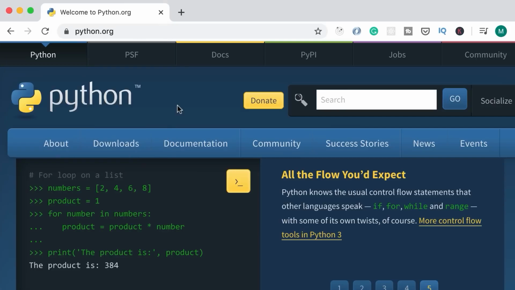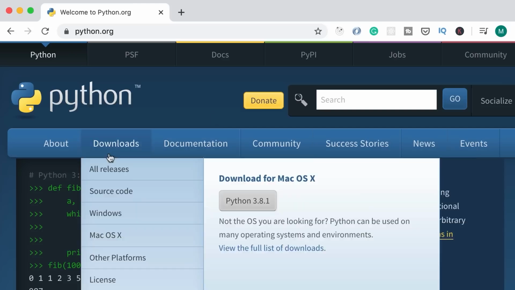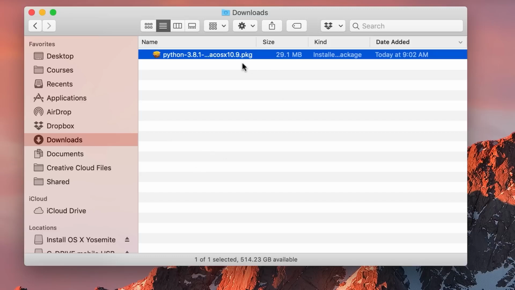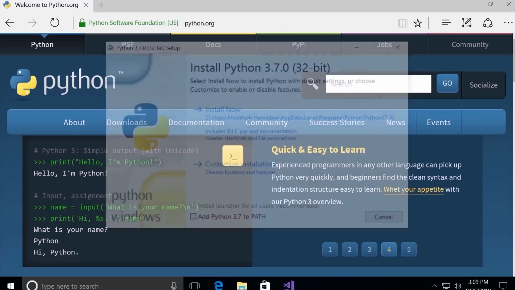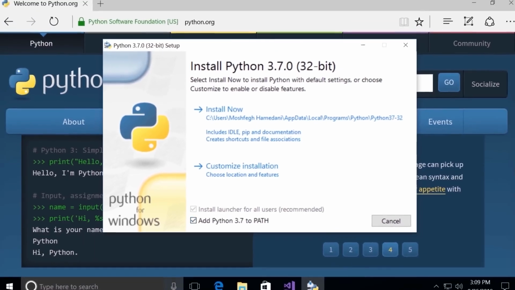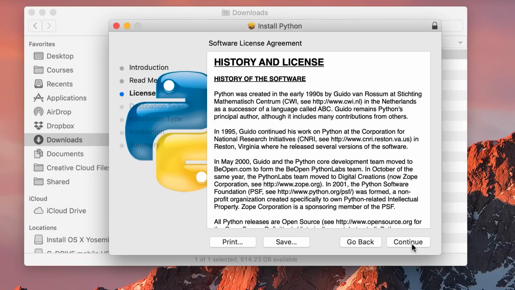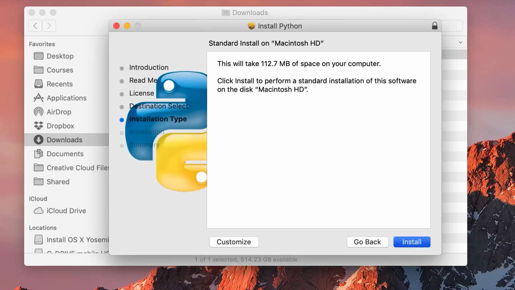All right, the first thing I want you to do is to head over to python.org to download the latest version of Python. So you go to Downloads and select the latest version of Python. Here in your Downloads folder, you should see this package. Simply double-click it. You're going to see this Python installer. If you're on Windows, you will see this checkbox over here, Add Python to Path. Make sure to check it. It's really important. Otherwise, you're not going to be able to follow this tutorial. Simply click on Continue. Again, one more time. Agree with the terms and install the latest version of Python.